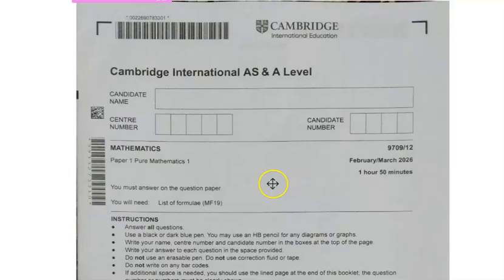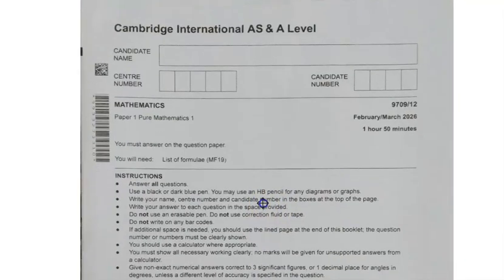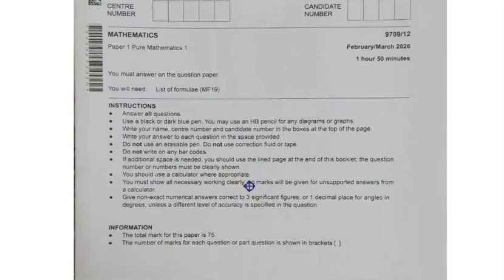It could be exact, it could be pointing somewhere, but let's see what has happened in this March 2026 series. Okay, so let's look at question number 1. It contains a total of 11 questions, so we are going to handle maybe around 5 questions in this video, and we can do the rest of the questions in part 2 of this video.